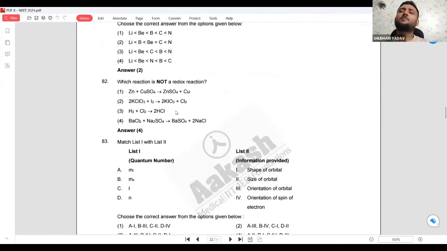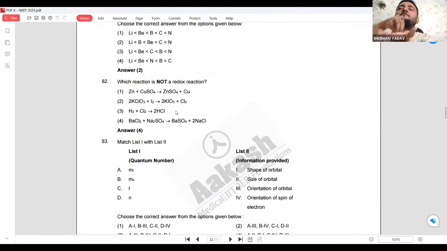I don't know. People were saying, I have heard from many of you, that chemistry is very tough. In NTA, they're asking very tough chemistry questions. What kind of tough chemistry questions they're asking, I don't know. Redox reaction. Any reaction which is having reduction and oxidation both, it is a redox reaction.